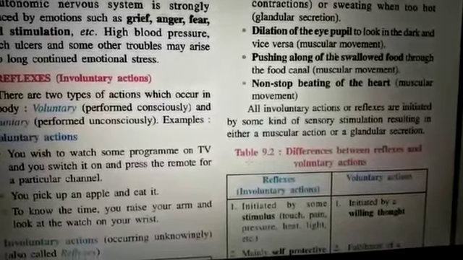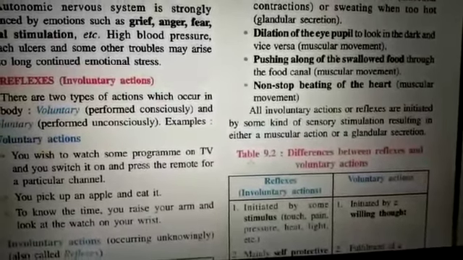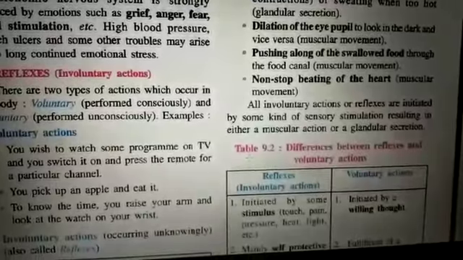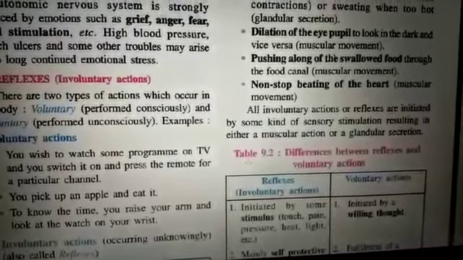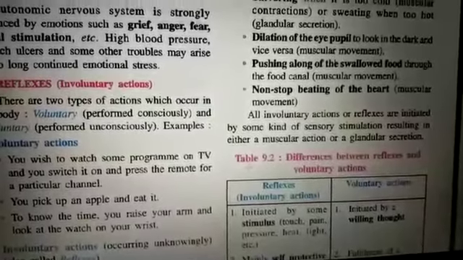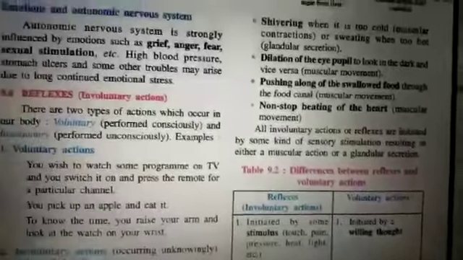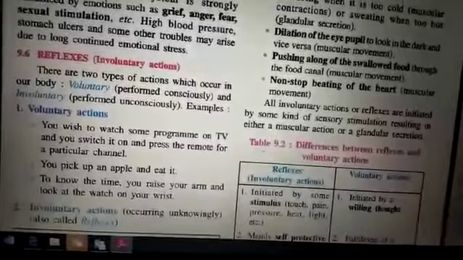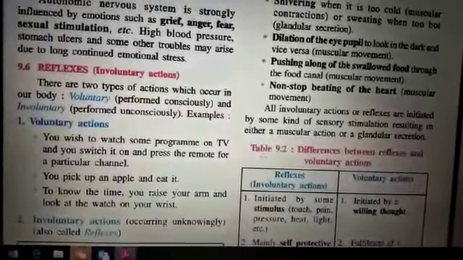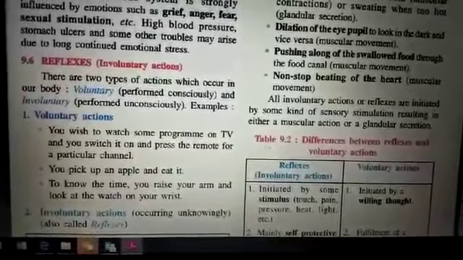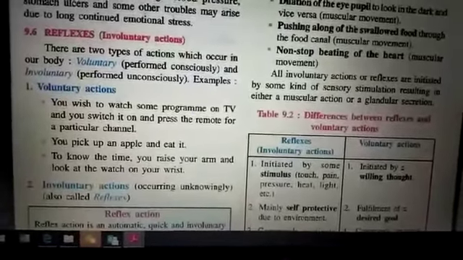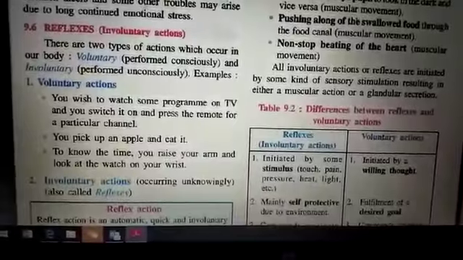Then non-stop beating of the heart, that is a muscular movement. The cardiac muscles which are present around the heart continuously go through rhythmic contraction and relaxation of the heart. That is the example. All the involuntary actions or the reflexes are initiated by some kind of sensory stimulation, which may result in either muscular movement or glandular secretion.